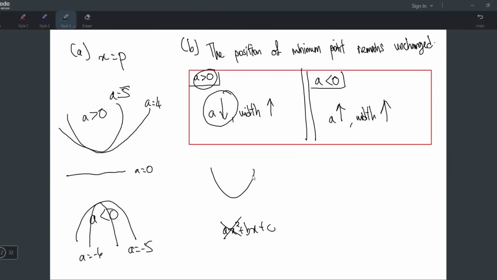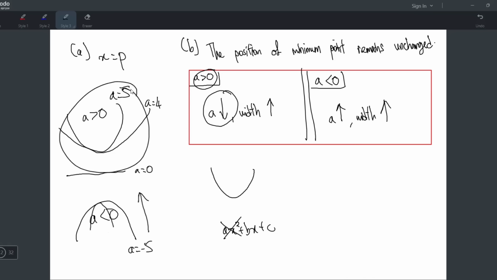So I hope you understand this. Of course you can just memorize this, but I want to teach you how to remember it. You just remember it like this: the nearer you get to 0, the wider your graph. So in order to approach 0, what happens? You have to increase your A value. So it becomes negative 4, negative 3, negative 2, negative 1. That's how you get nearer to 0.